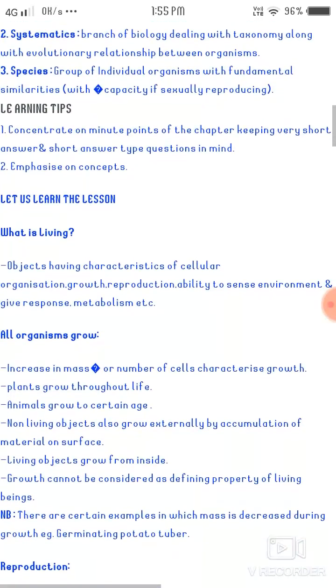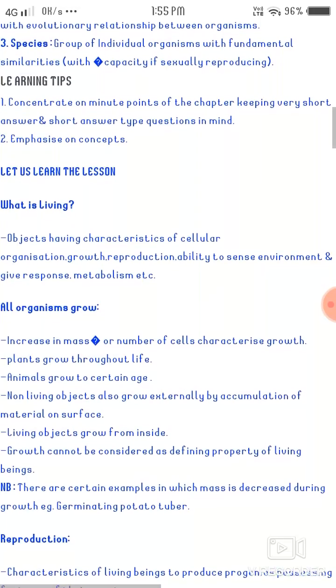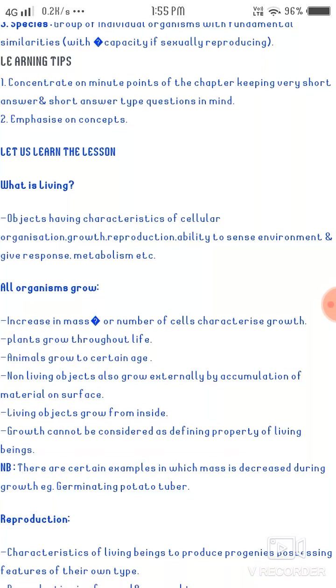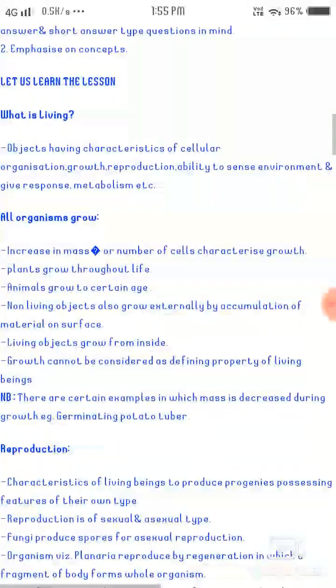So the question which may come in the NEET exams may be: what is living? Objects having characteristics of cellular organization, growth, reproduction, ability to sense the environment and give response, metabolism, etc. The meaning of living is any cellular organism which may grow, reproduce, sense the environment and respond, and also carry out metabolism, etc.